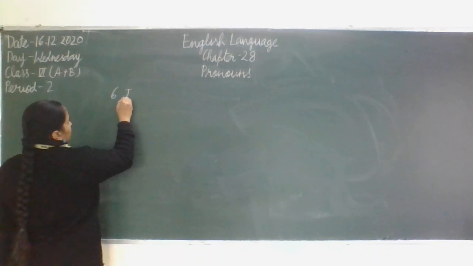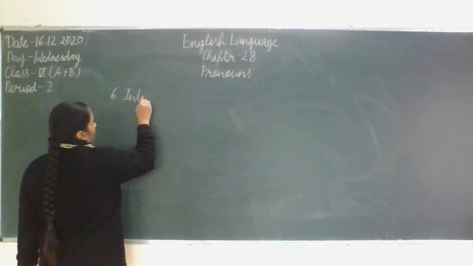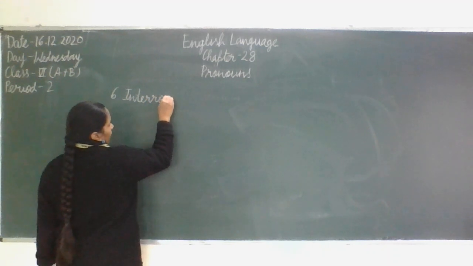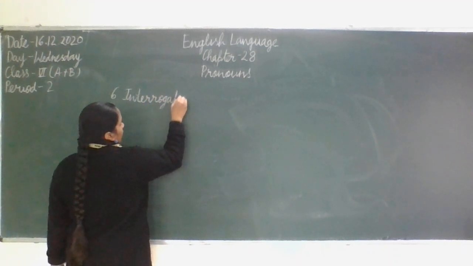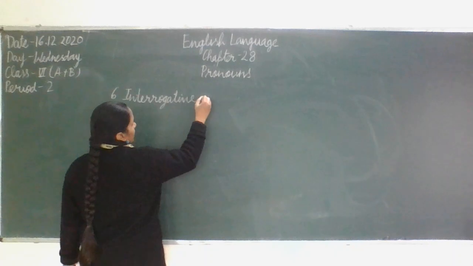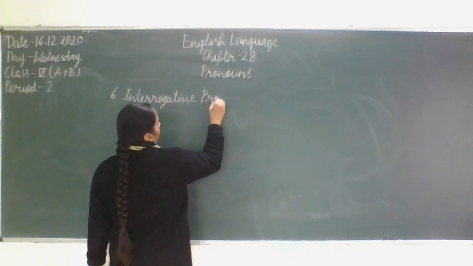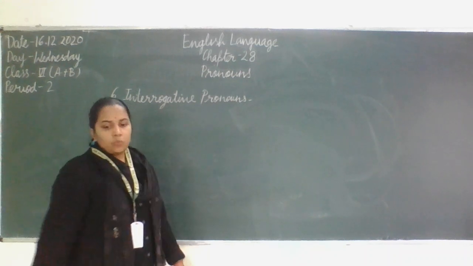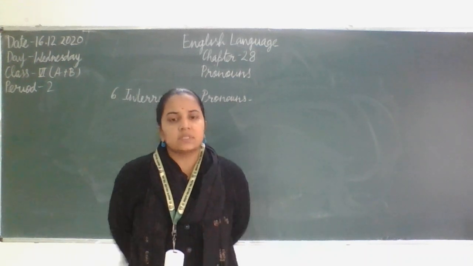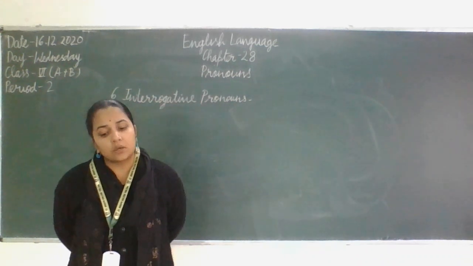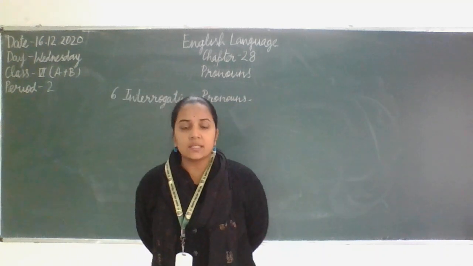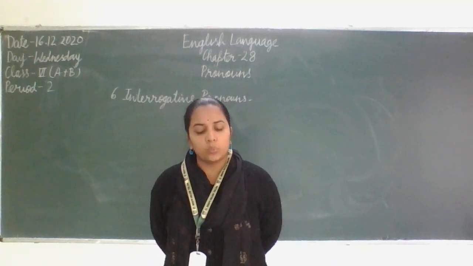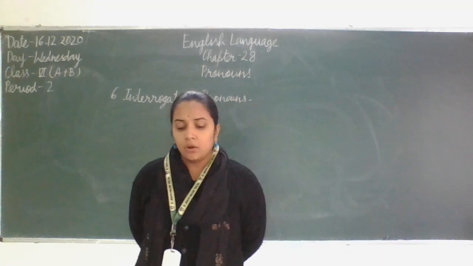So the next one is interrogative pronouns. What are the interrogative pronouns? These are used to ask questions such as what, why, which, where, when.